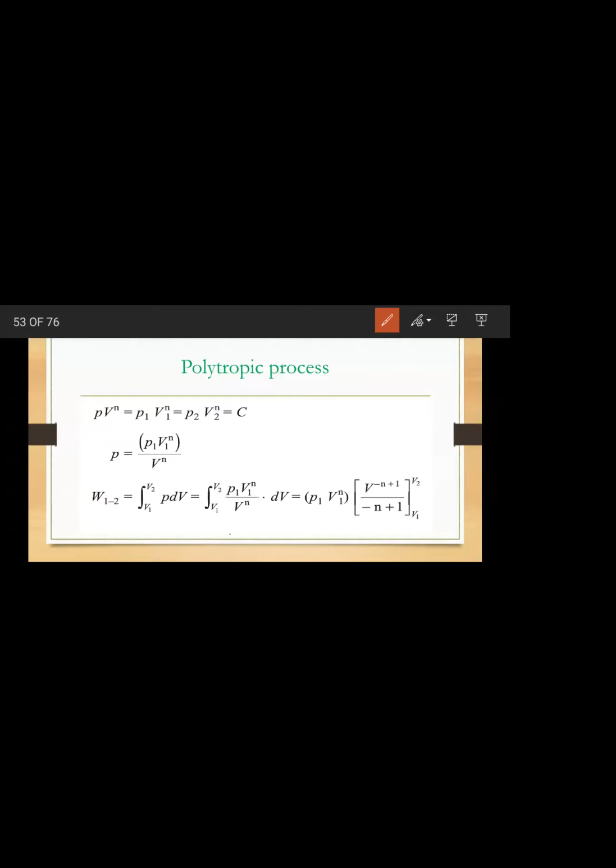Okay, so you know what is the governing equation for the isothermal process? You know this or not? Okay. PV is equal to constant. Just now I have discussed PV is equal to constant. This one clear? PV is equal to constant.